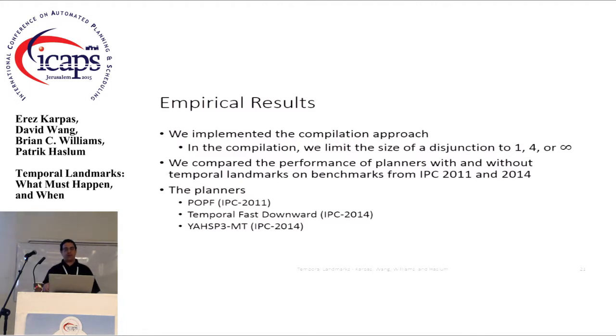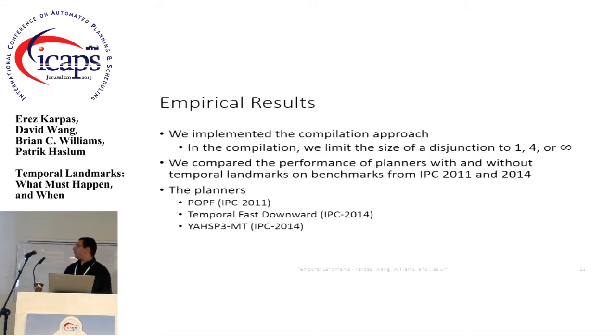So we implemented a compilation that discovers the landmarks and writes a new PDDL domain and problem file with these landmarks compiled into the problem. Now, when you're compiling disjunctive landmarks, there's a bit of overhead, which comes from the way we did the compilation. So in our experiments, we basically limited the size of the disjunction to either 1, 4, or infinity. If the size of the disjunction is limited, we ignored all of the landmarks that have a disjunction bigger than the limit. Single landmarks are really the easiest to compile. They have very little overhead.